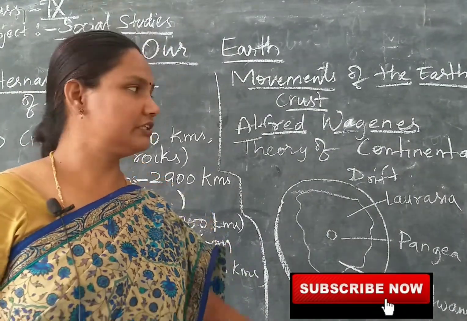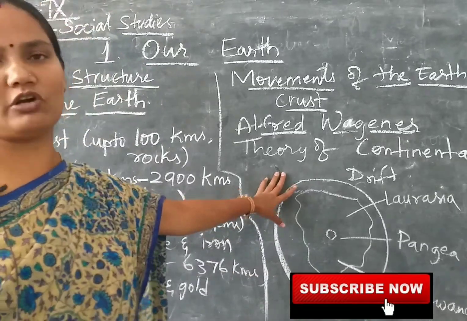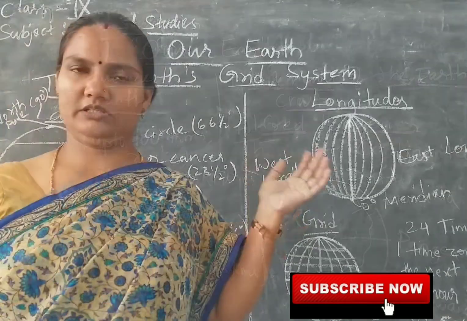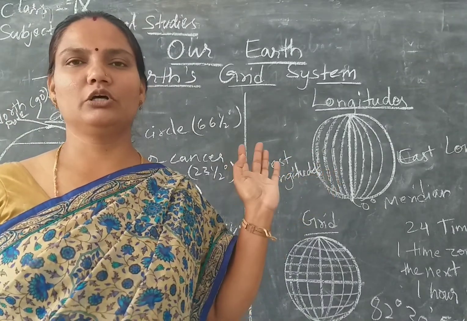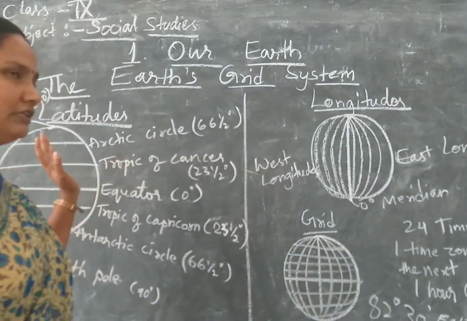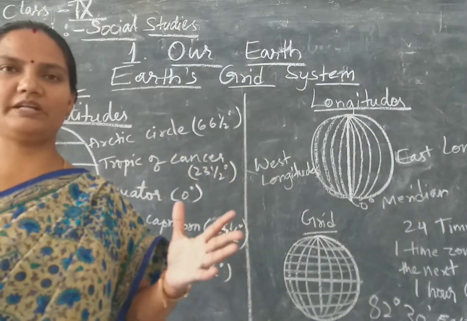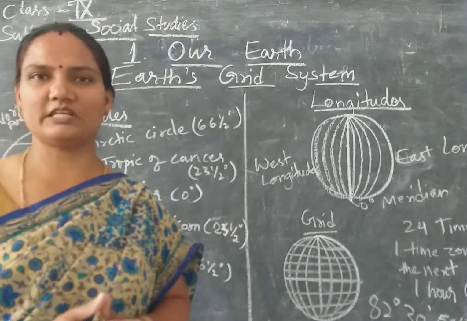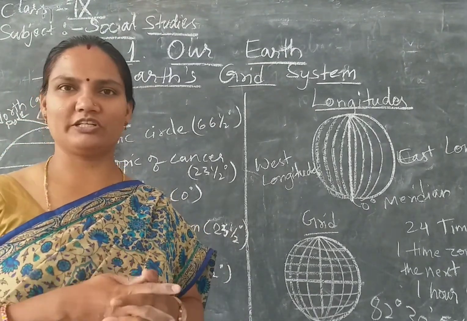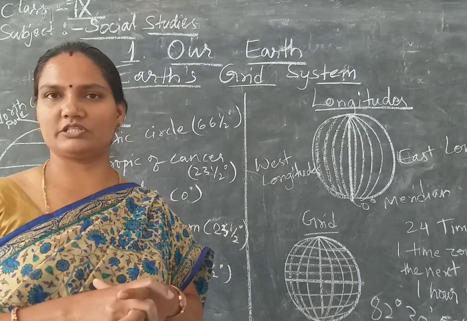Okay, children, this is about the formation of continents and ocean basins on the earth. We have seen the internal structure of the earth, movement of the earth crust, how this Pangaea got separated and how the continents and oceans are formed. Okay, so this we have studied about the formation of continents and oceans.